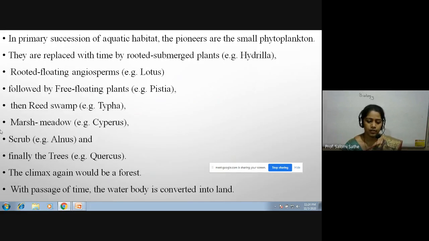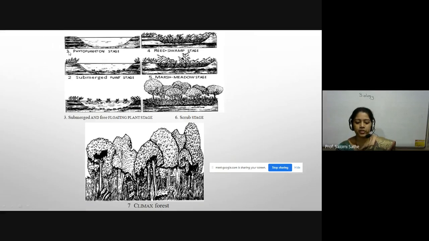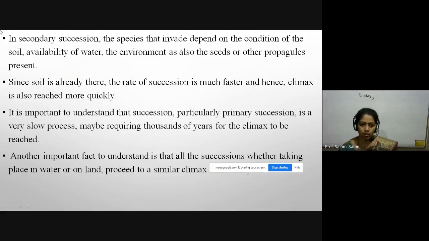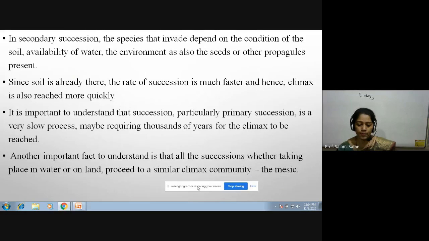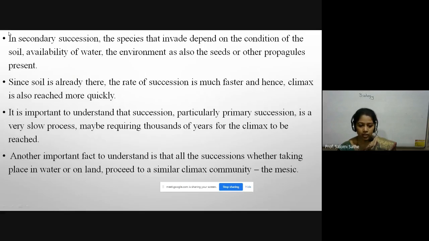Here is the diagrammatic representation: phytoplankton stage, submerged plant stage, submerged and free floating plant stage, reed swamp stage, meadow stage, scrub stage, and the last one is the climax stage, where forest formation takes place, the climax community. This is all about succession from primary succession to the mesic or climax.